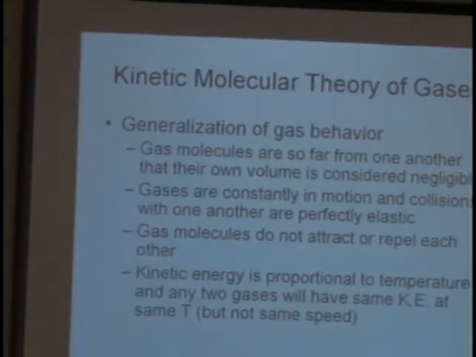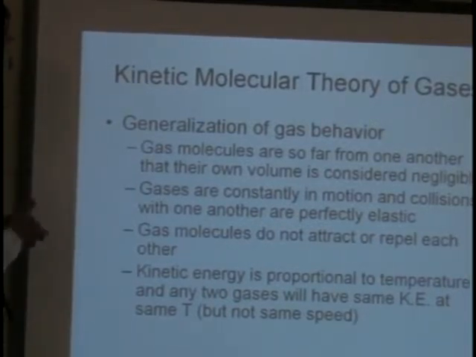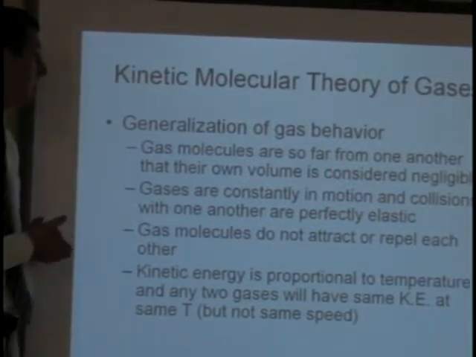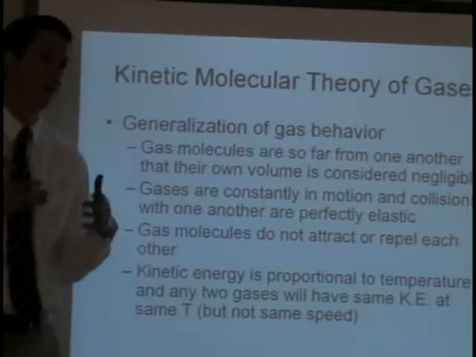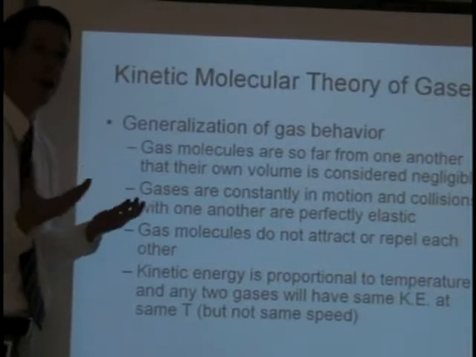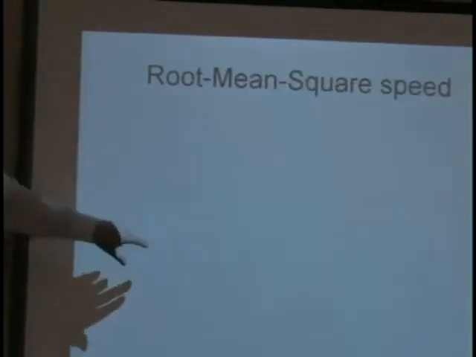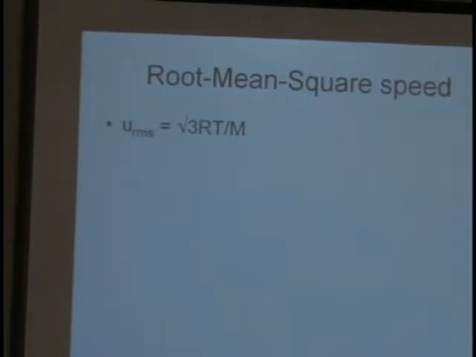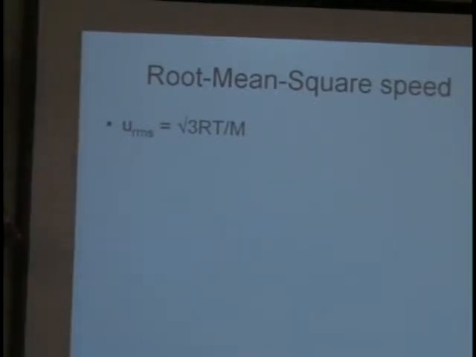And then the last part on this slide is that the kinetic energy is proportional to the temperature, and any two gases will have the same kinetic energy at the same temperature. So in other words, when you increase the temperature of a gas, they move faster, and that leads to increased pressure that the gas can exert. Root mean squared is a calculation that we didn't really cover, and I'm uncertain if you need to know it as well, but I'm going to go over it really quickly here. That u with an rms stands for the average molecular speed.